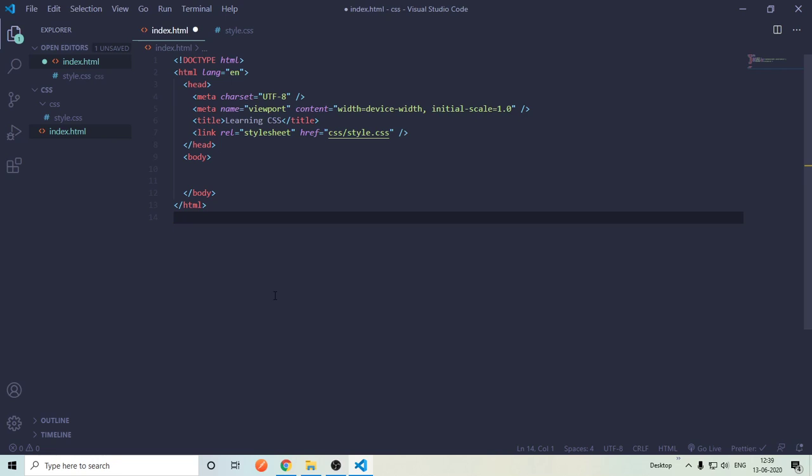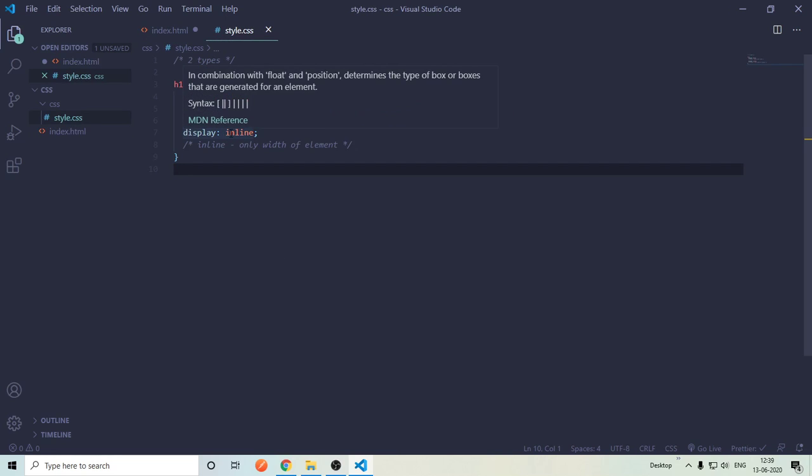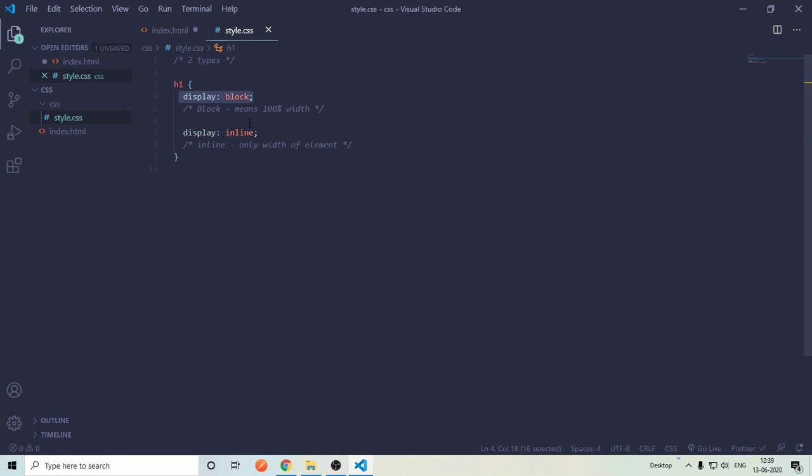Today I will tell you about the display property. It is a very important property. You cannot do anything in website development without it. So let's get started. First of all, display properties are mainly of two types, which are applied by default to our HTML tags. The first one is display block and the second one is display inline.